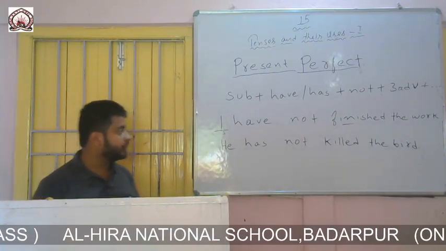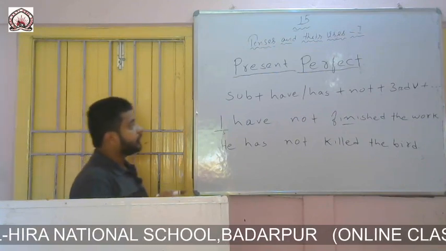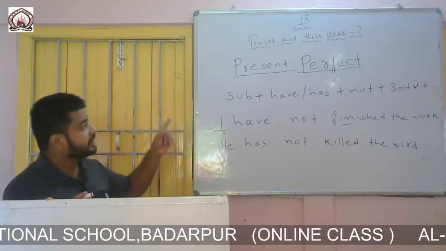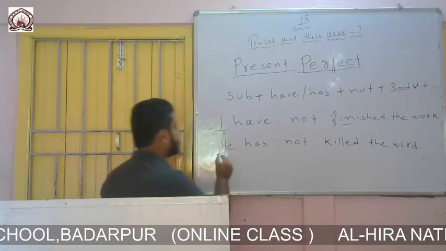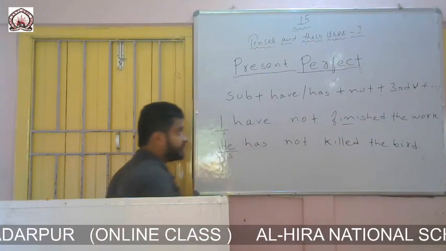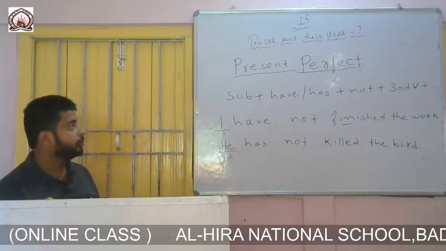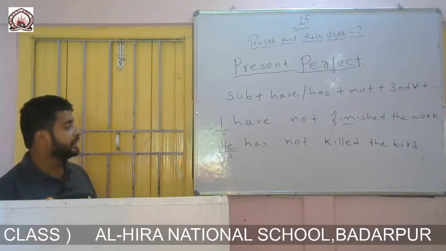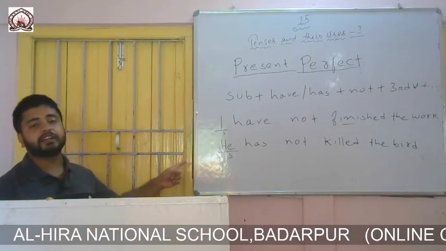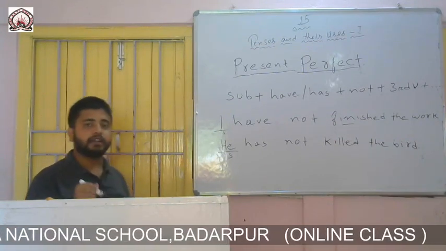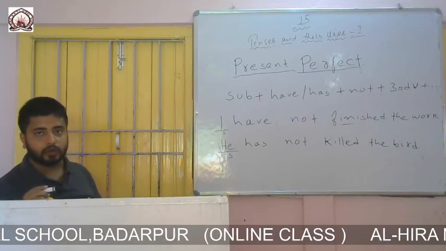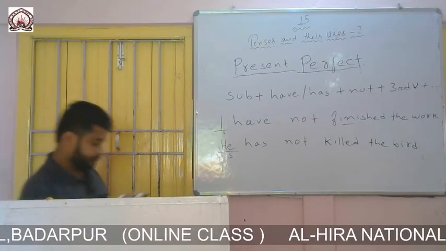My second example is he has not killed the bird. As per the formation, a subject should be there at the beginning. Here he is the subject. Then the formation says to write has or have according to the subject. Here I have written has because the subject is third person singular, and we know that if the subject is third person singular we write has.